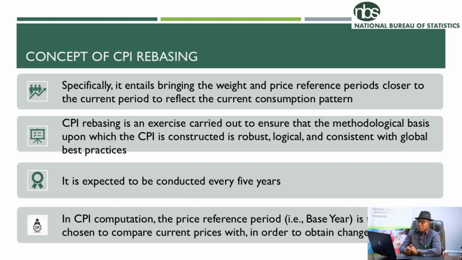Now, what is the concept of CPI rebasing? CPI rebasing entails adjusting or bringing closer the two reference periods. When I say two reference periods, we have the price reference period and the weight reference period. Over time, the weight reference period and the price reference period become outdated.